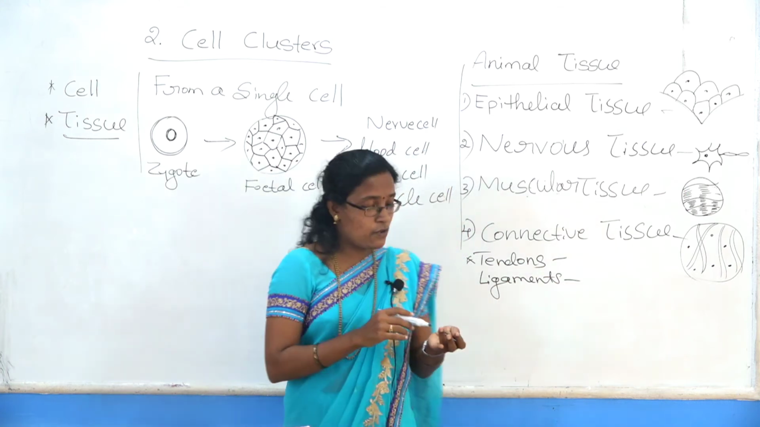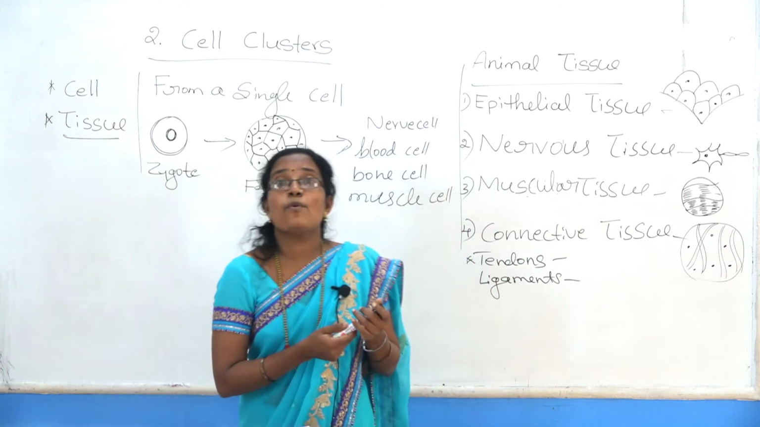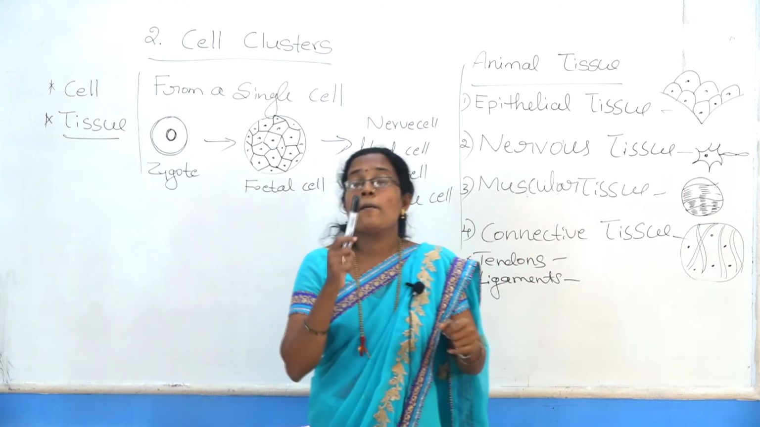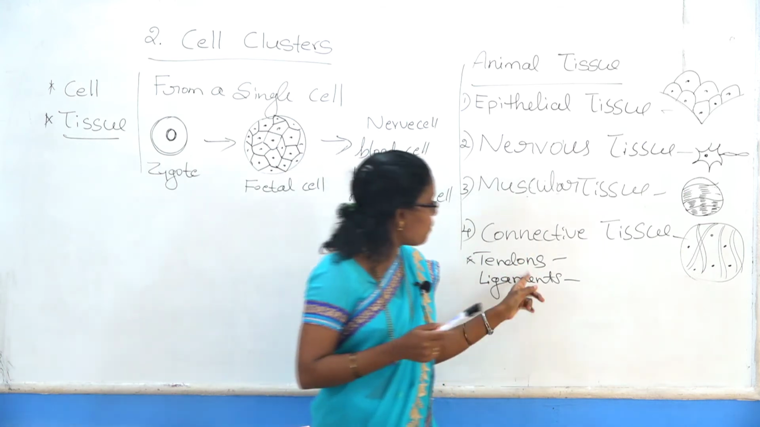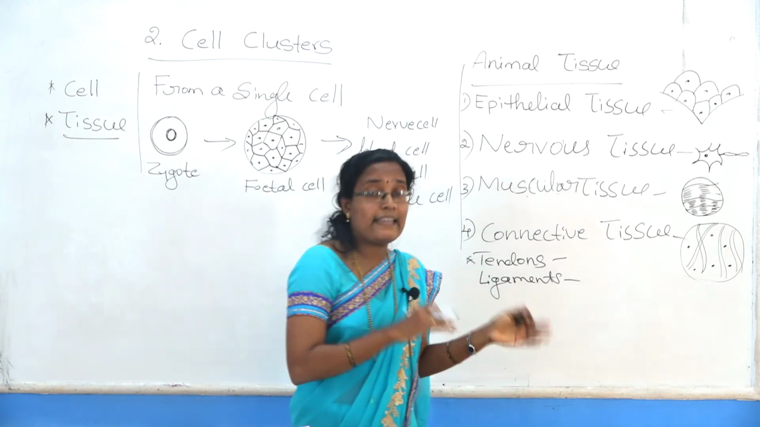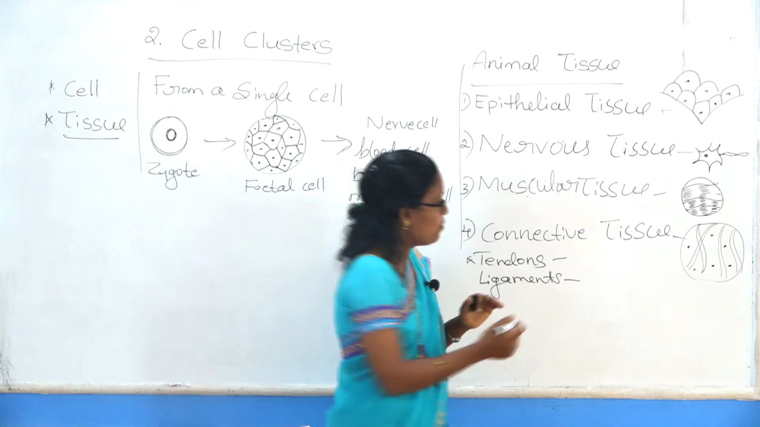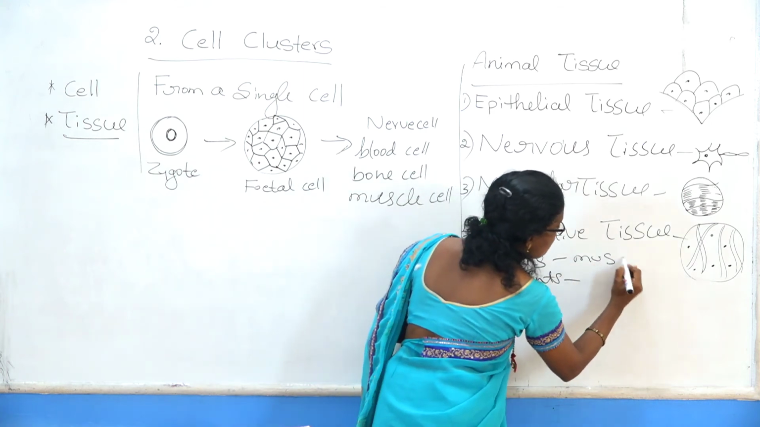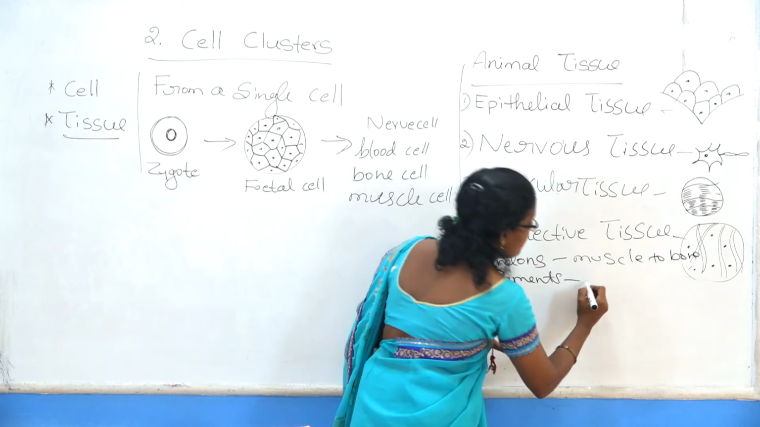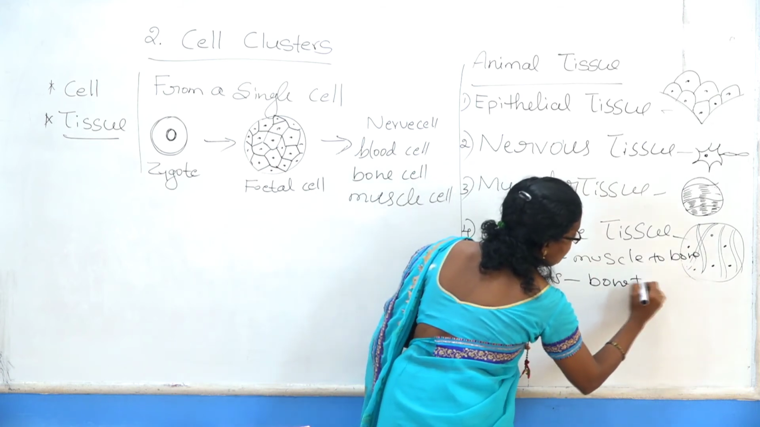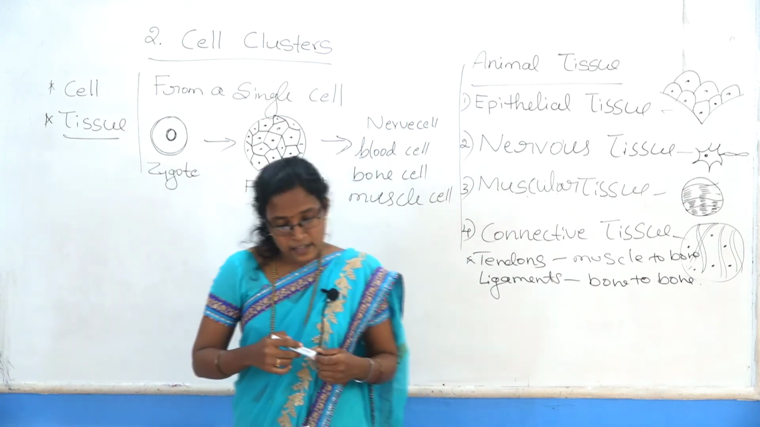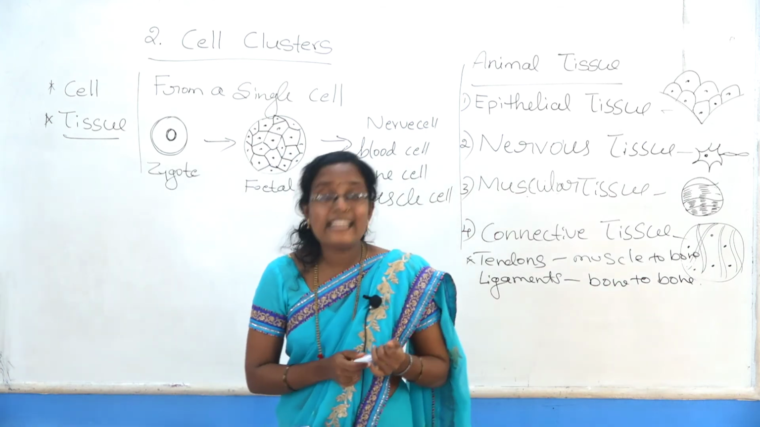Tendons connect muscles to bone. What is the main function of tendons? They connect muscles to bone. What is the function of ligaments? They connect bone to bone. Tendons join muscle to bone, and ligaments join bone to bone.